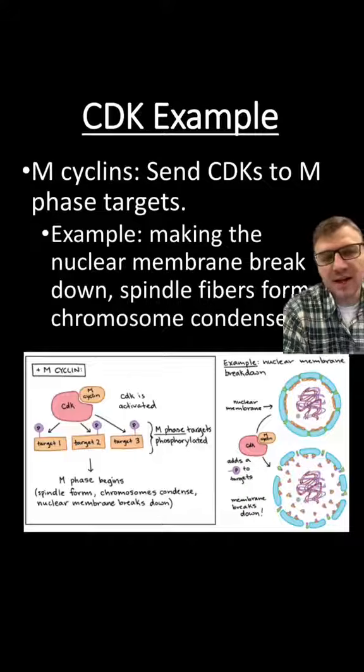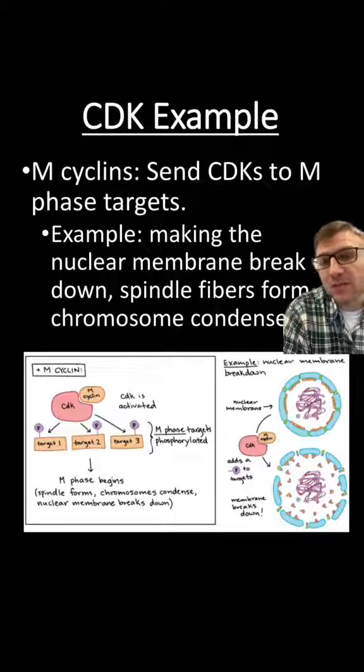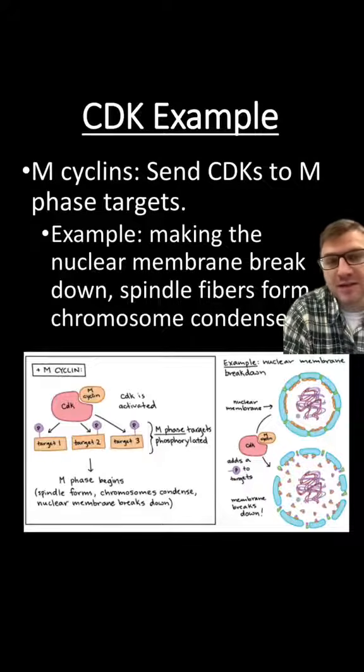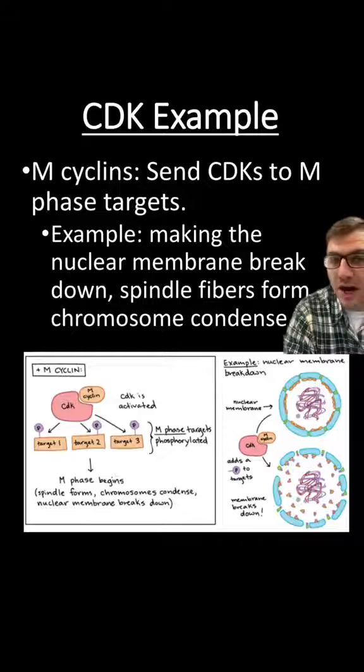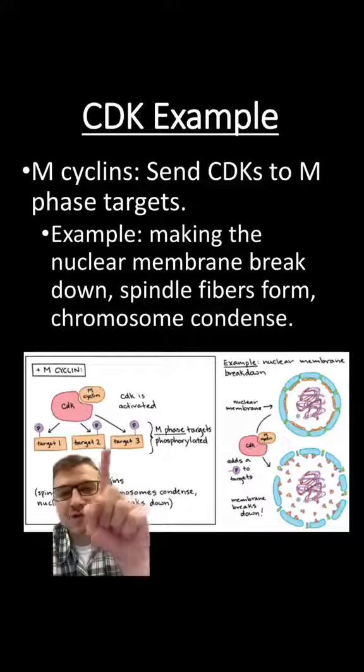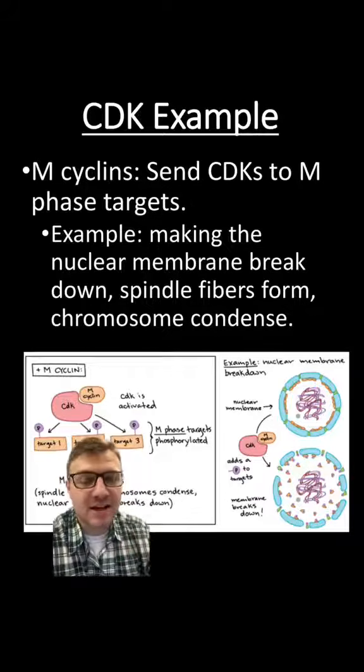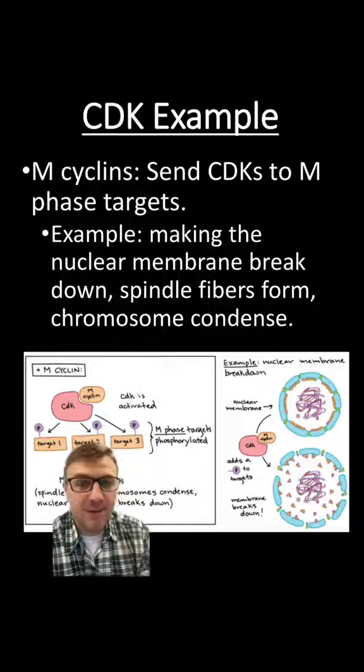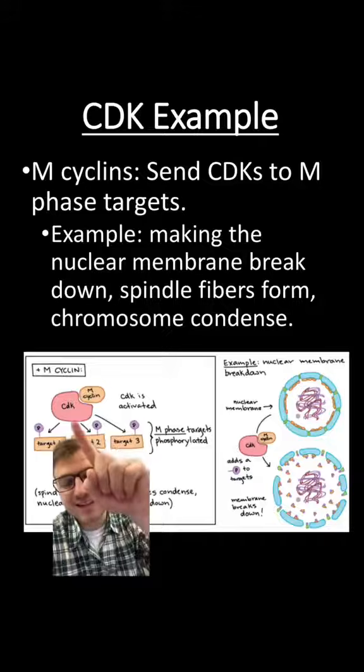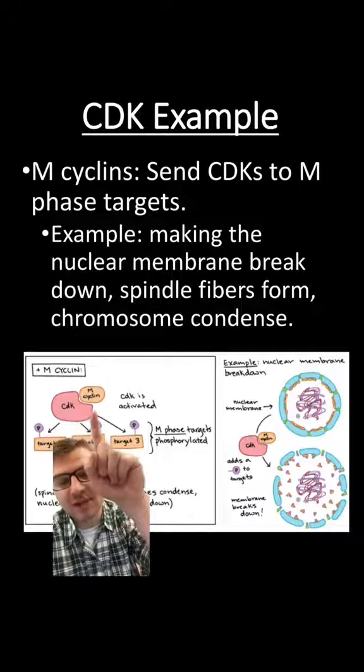For example, let's take a look at the M cyclins. During the M phase cyclins, the nuclear membrane is going to be broken down by proteins, the spindle fibers are going to be formed by proteins, and the chromosomes are going to condense by the help of proteins. All of these proteins are going to be activated by the kinase that's the M cyclin kinase. And this CDK is not going to be activated until it binds with that M cyclin.